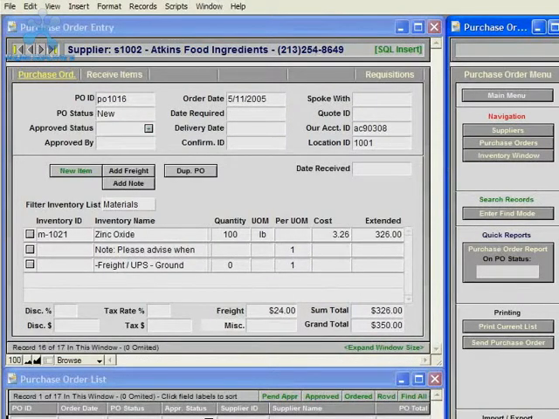A purchase order can also be created automatically from a materials requisition, and materials requisitions can be created by any user that has access to your database. So this might be a person in the manufacturing department that needs a purchase made, so they just create a purchase requisition, and then the purchasing person creates purchase orders from all the requisitions from all the users of the database. So right now we'll log back into the main menu,